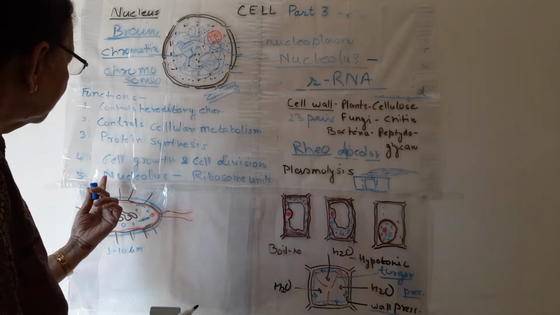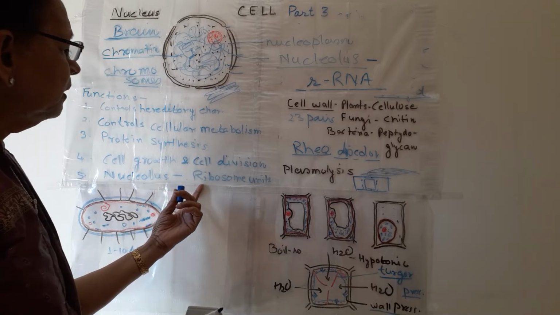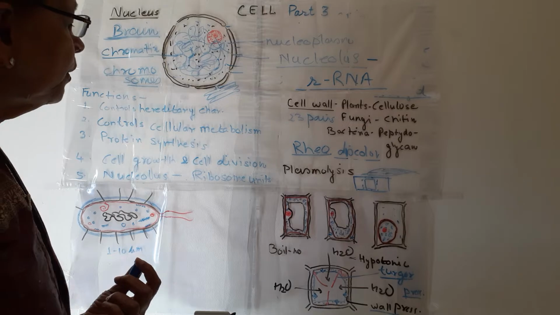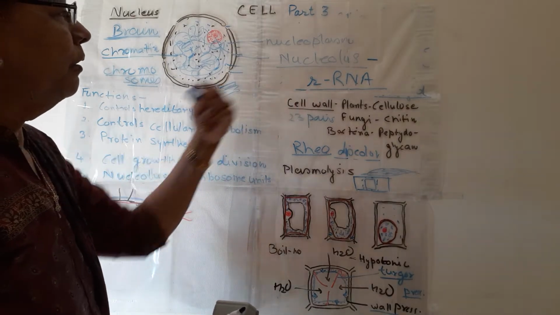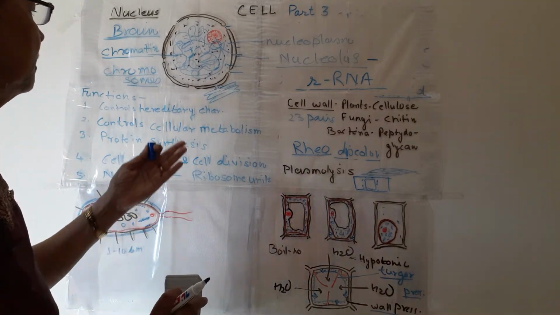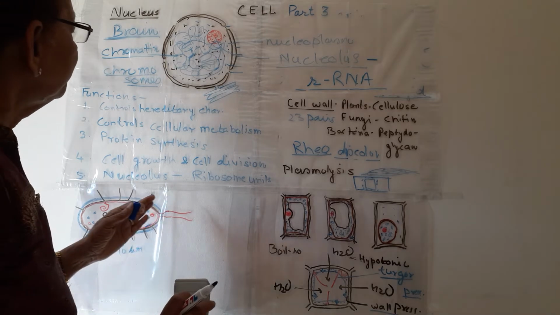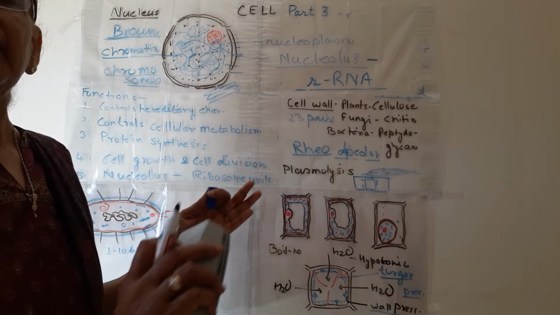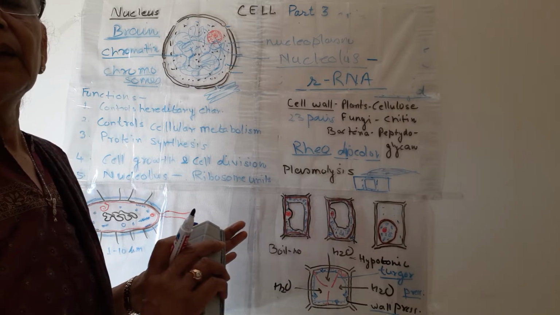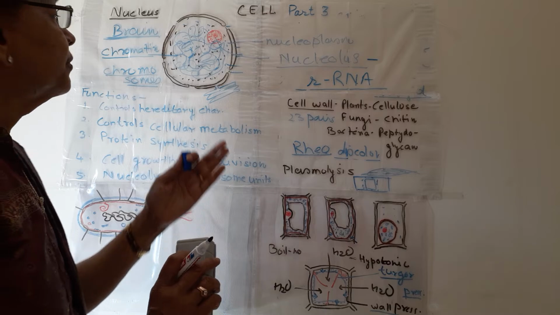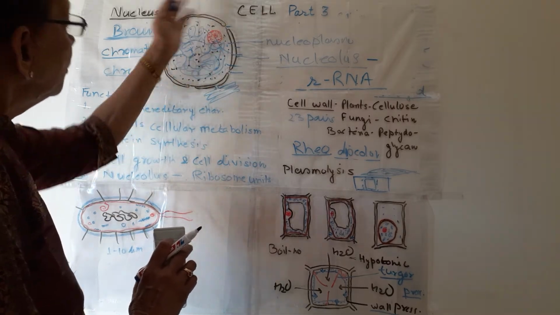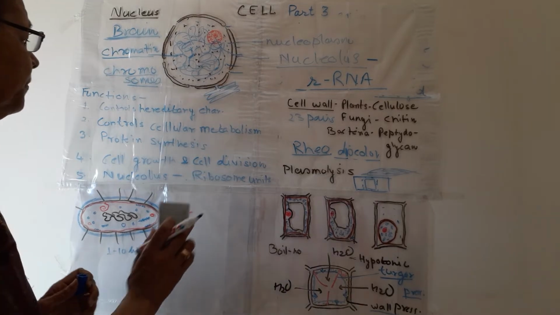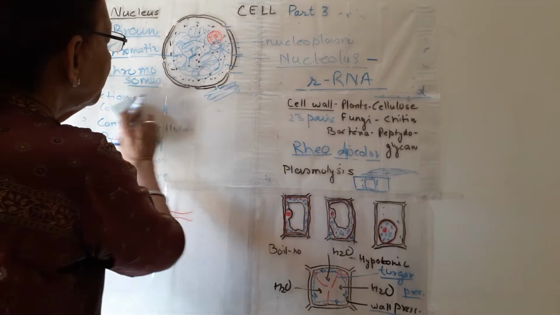Then we have discussed that the nucleolus is present, which is for the production of ribosome units by formation of rRNA. So these are the important functions of the nucleus. The nucleus is like the director of a company. As a company is managed by a director, in the same way the whole cell is managed by the nucleus. Now, this is about the nucleus.